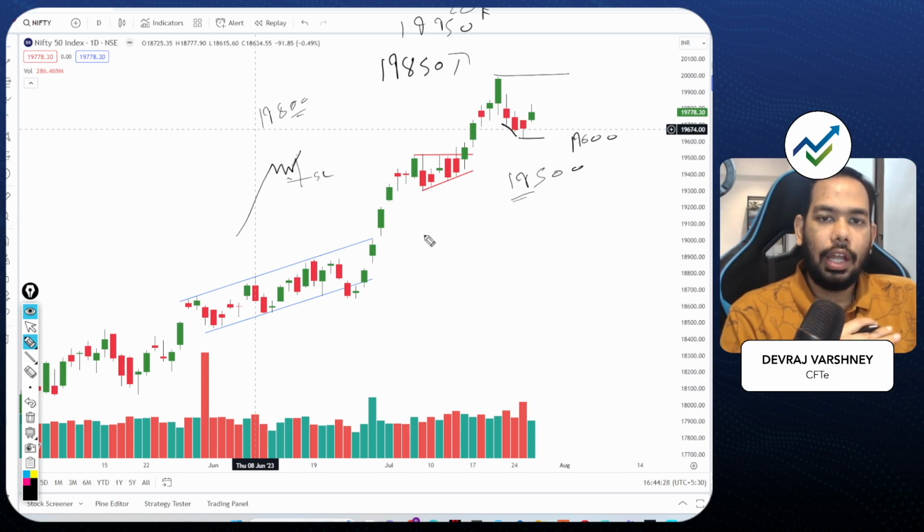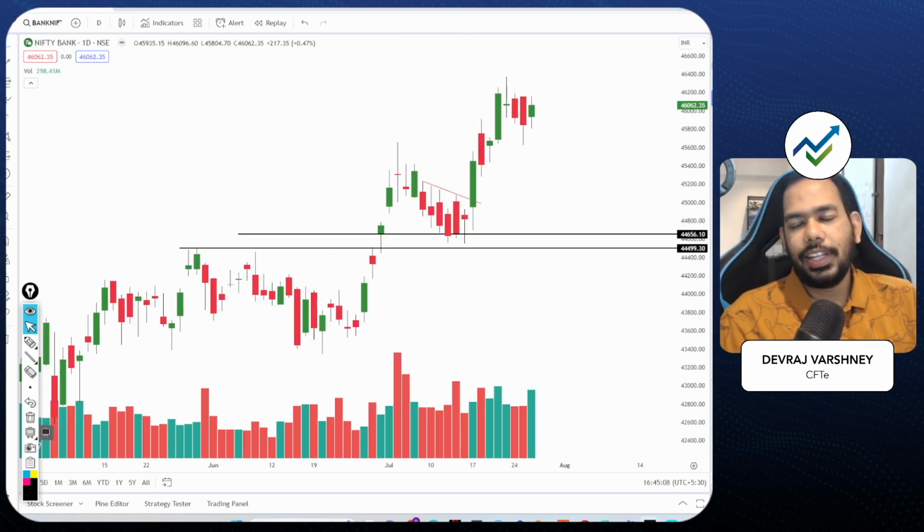Why? There can be a lot of volatility in that scenario. Okay, so it is better to play safe whenever there is news that can give us very wild fluctuation in the market. Looking at the Bank Nifty chart, it is definitely looking good.